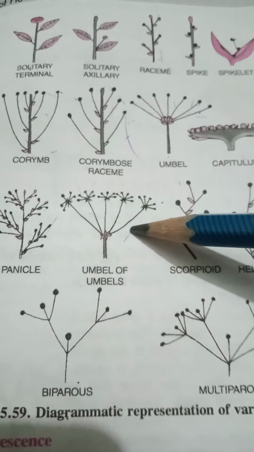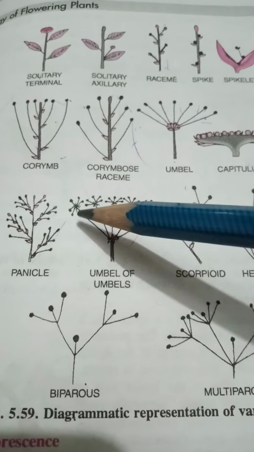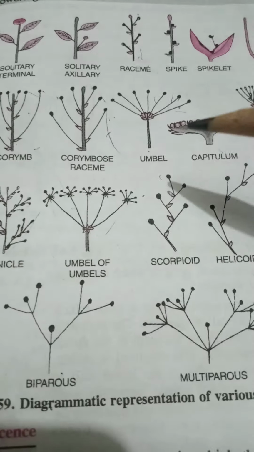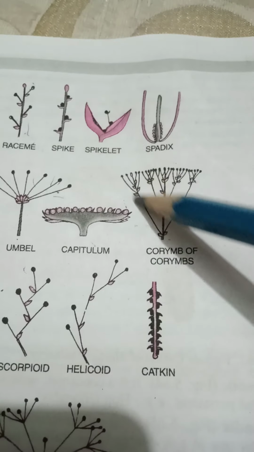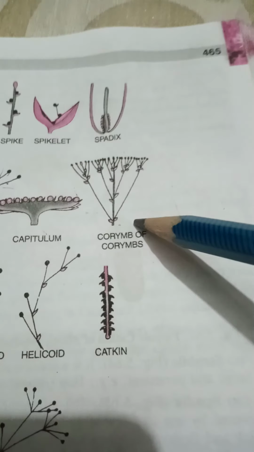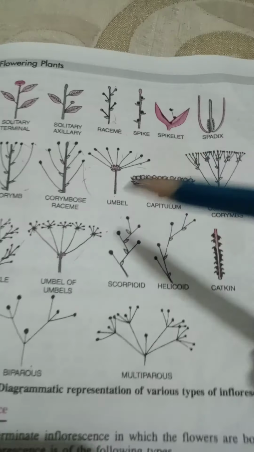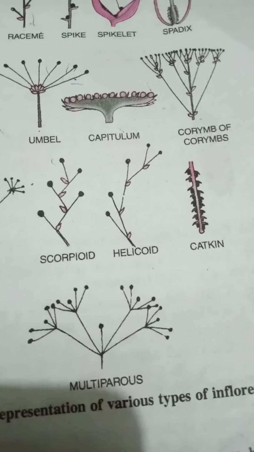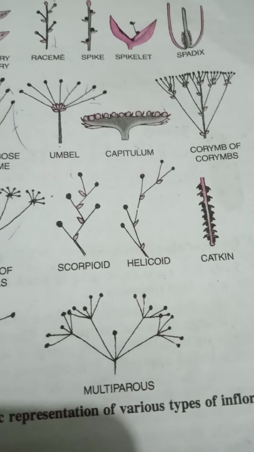Now umbel, you can see this is a compound umbel. This is one umbel, so all the umbels are assembled together to form a compound umbel, okay. So this is an individual corymb, and together they form a compound corymb. So these are all the different types of racemose inflorescence, okay.